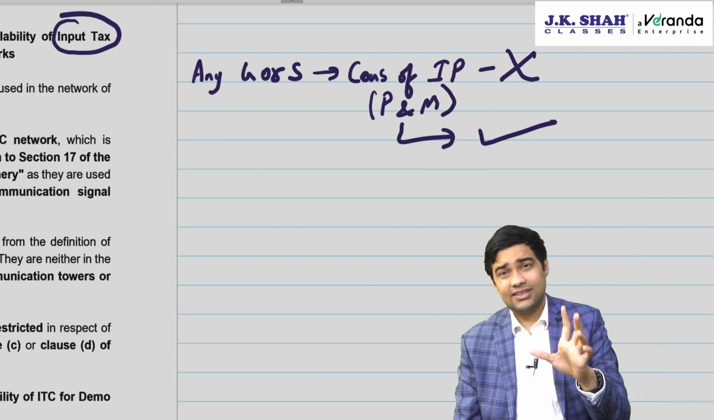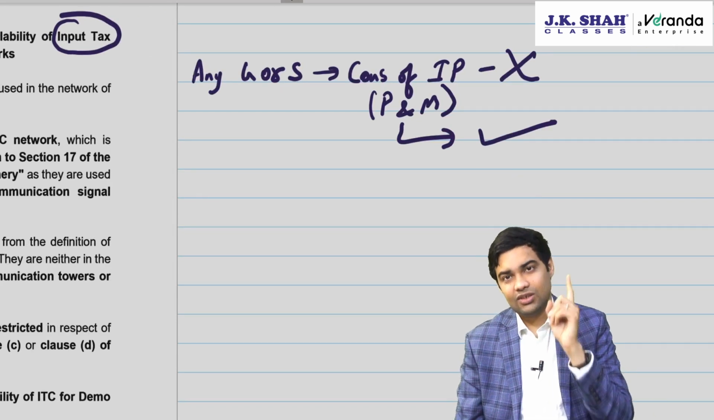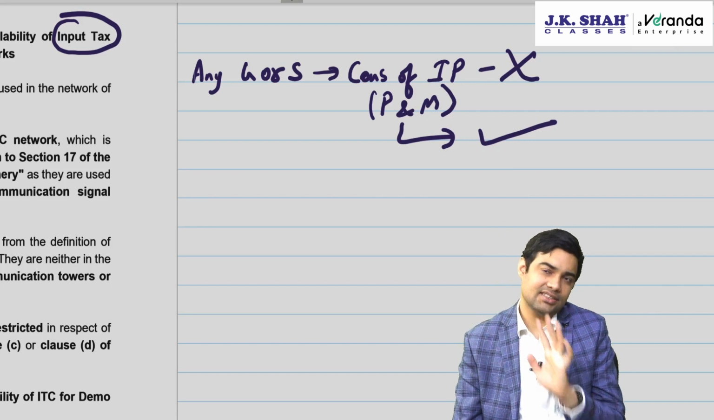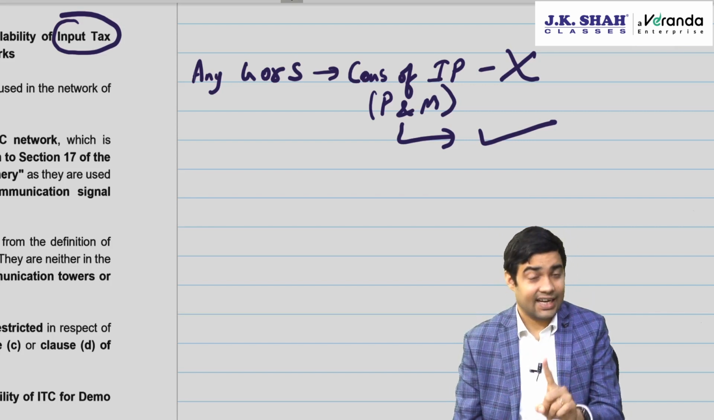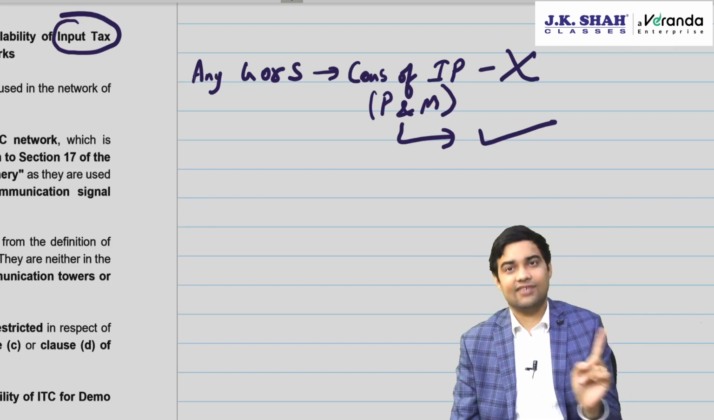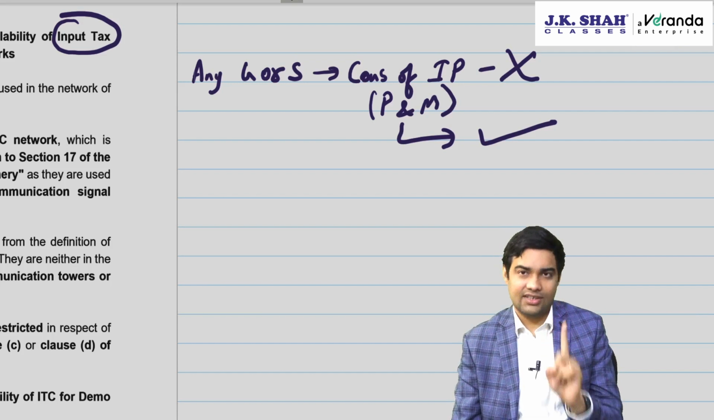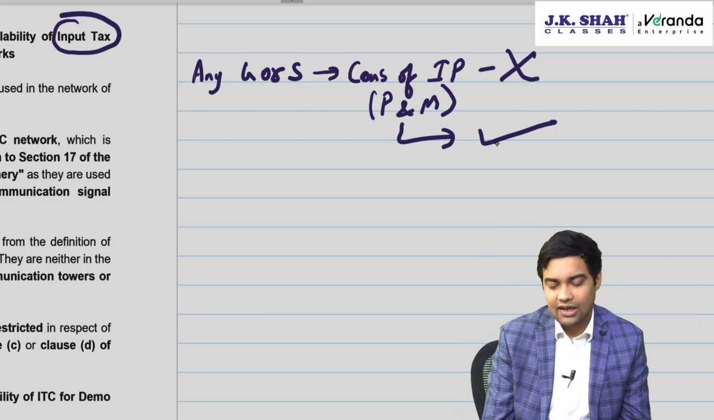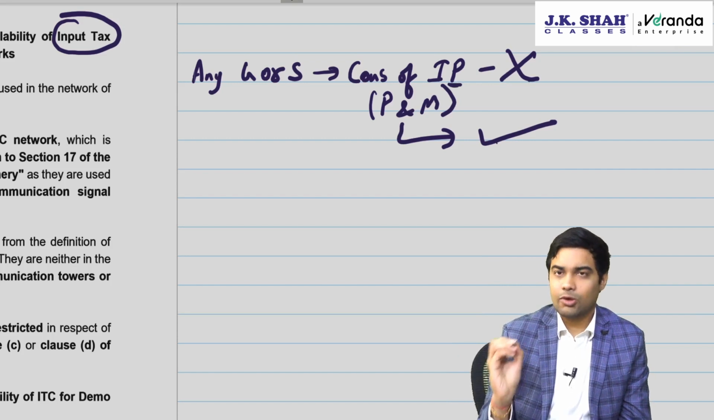This plant and machinery has gone till the Supreme Court's Safari Retreat case, but that Safari Retreat case the Institute has not kept for Inter CA. It's there for Final CA. It's covered in the Final CA amendment video, but not for Inter CA. Plant and machinery allowed. Construction of immovable property not allowed.